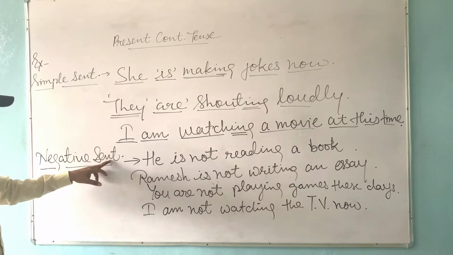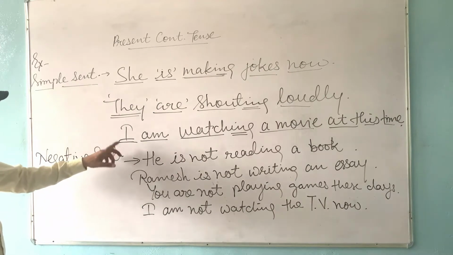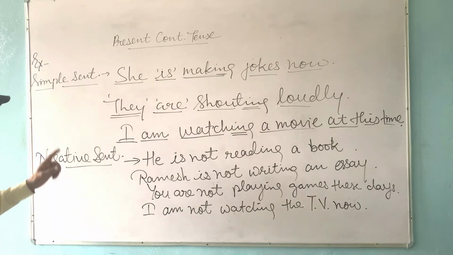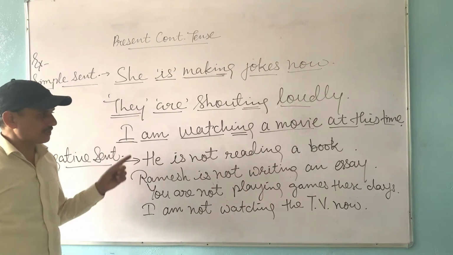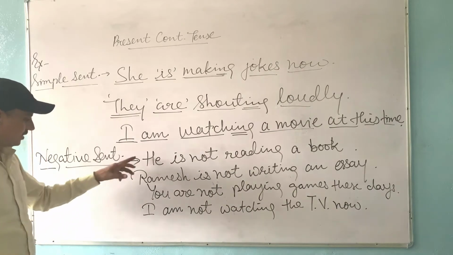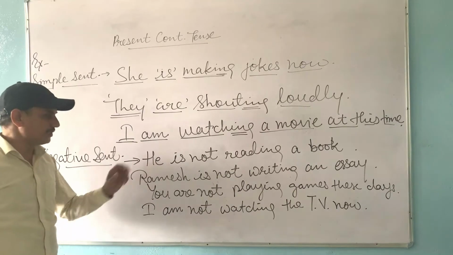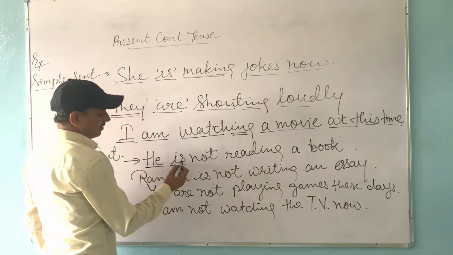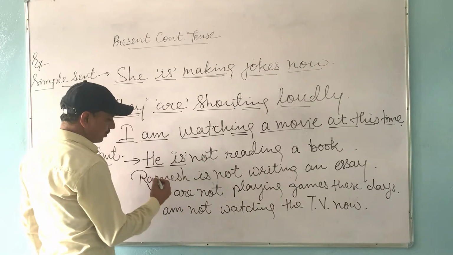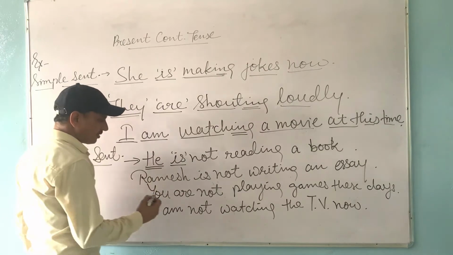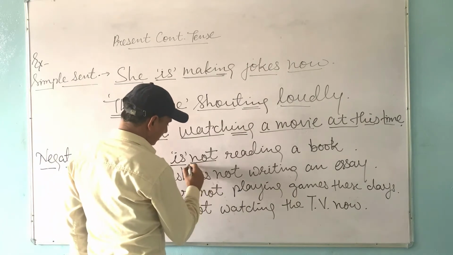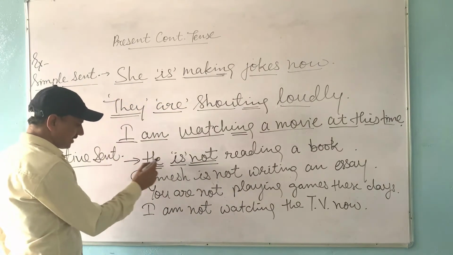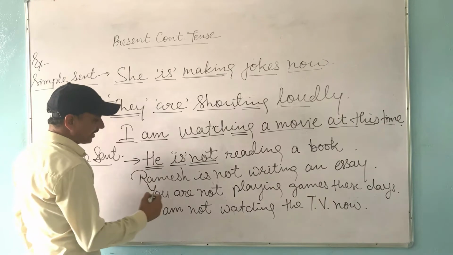Negative sentence. In negative sentence, we follow the structure: subject plus helping verb plus not plus first form of verb with ing plus object plus other word. There are some examples. He is not reading a book. He is the subject, is is the helping verb in singular form, because the subject is singular. We have added not here, because this is a negative sentence. All the sentences are negative.